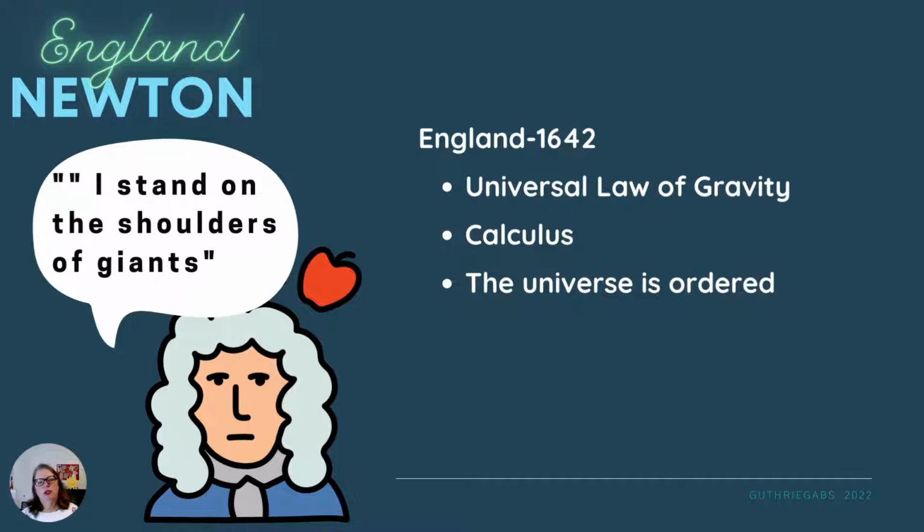All right, and then we have Isaac Newton. So we start the science revolution with Copernicus, and historians typically would end it with Isaac Newton. So Isaac Newton, born in 1642, and I think it's interesting, Galileo dies at that point. So Galileo is also part of the start of it, and then we have Newton picking up where Galileo leaves off.